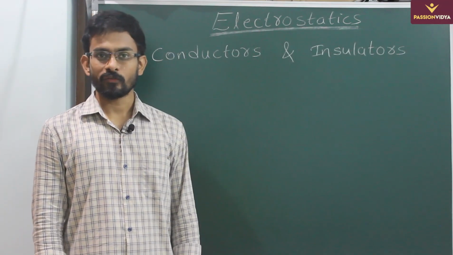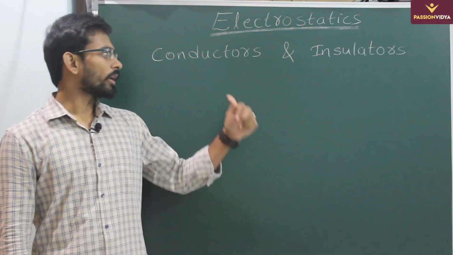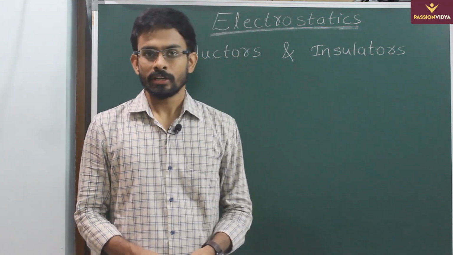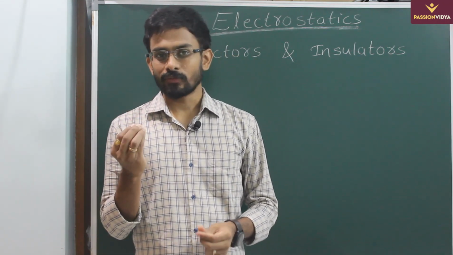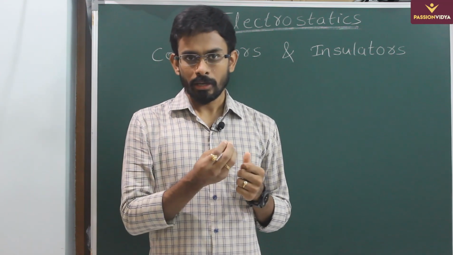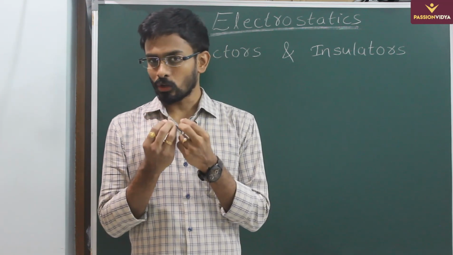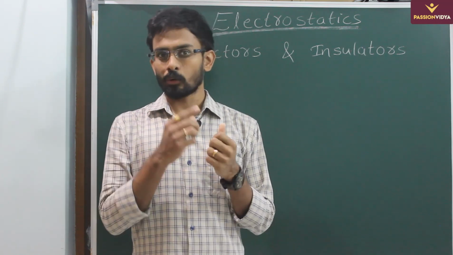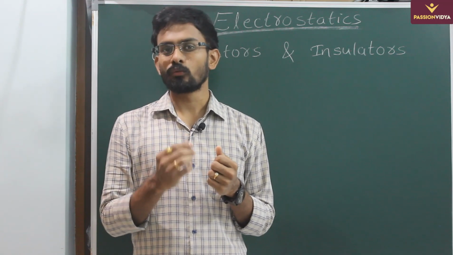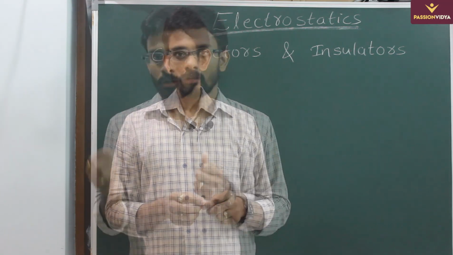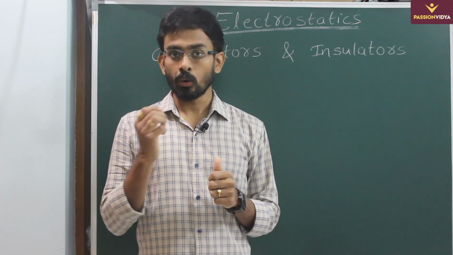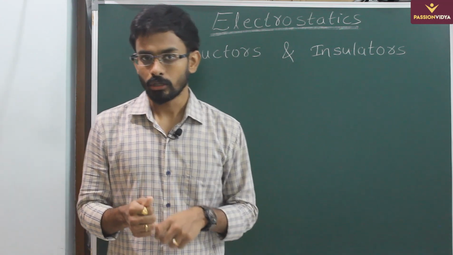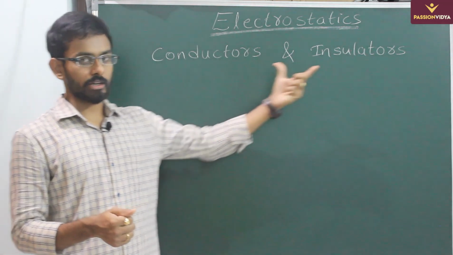Before discussing methods of charging, first let us know what conductors and insulators are. Guys, we have discussed that charge can be transferred from one body to another body, and similarly equal amounts of positive and negative charges can appear or disappear. In all these processes, the charge has to move from one place to another place. Based on how materials allow electrons to flow from one place to another, the materials can be categorized into two types, that is conductors and insulators.